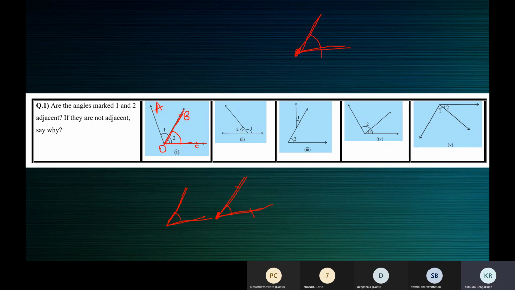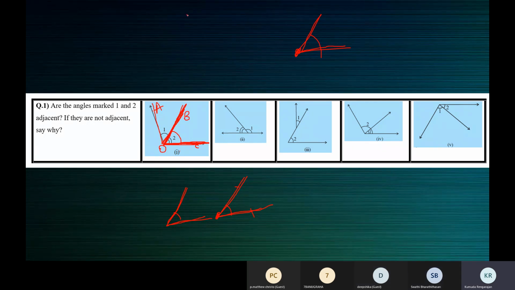So angle 2 is also called angle BOC or COB. This is angle 2. The arms are OC and OB. Yes or no, children? Yes, ma'am. What about angle 1? Which are the arms of angle 1? Ma'am, AO and OB, ma'am. OB and OA. All of us understand? Yes, ma'am. Understood.